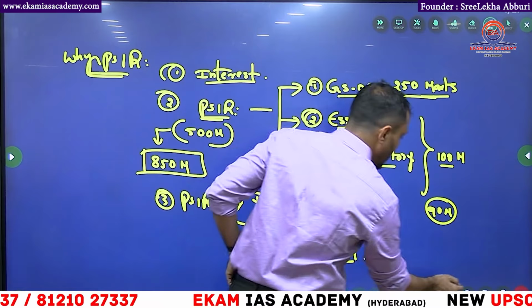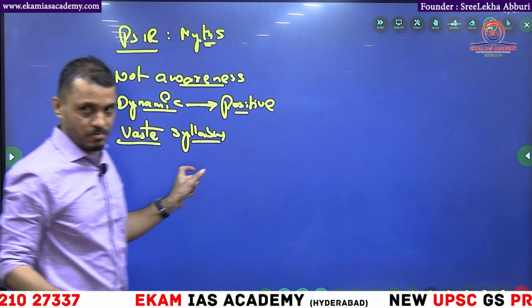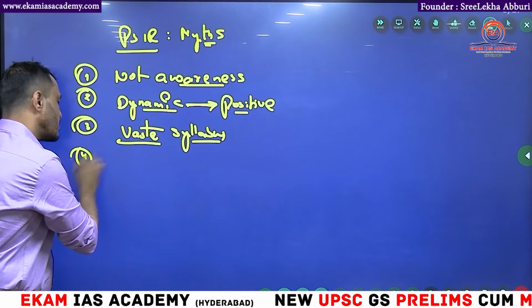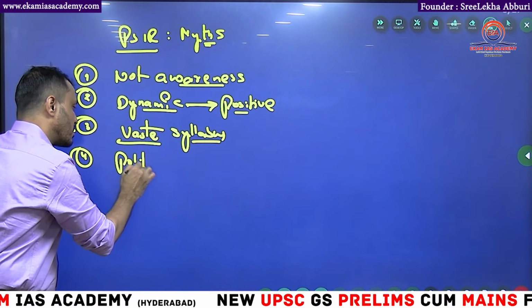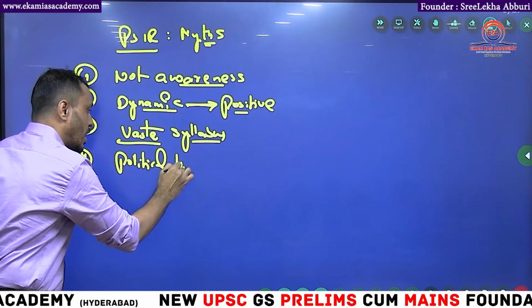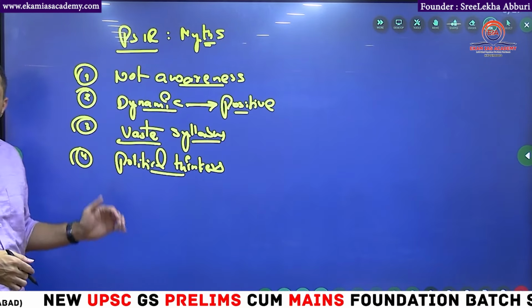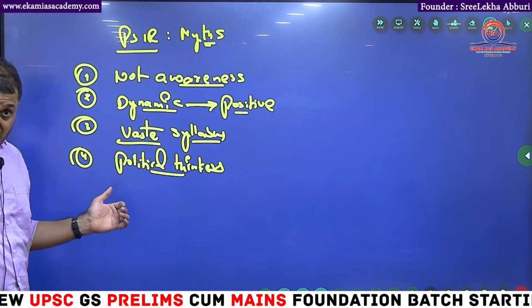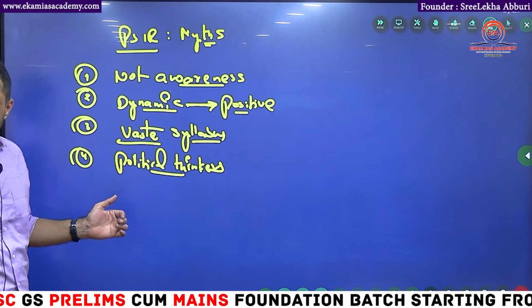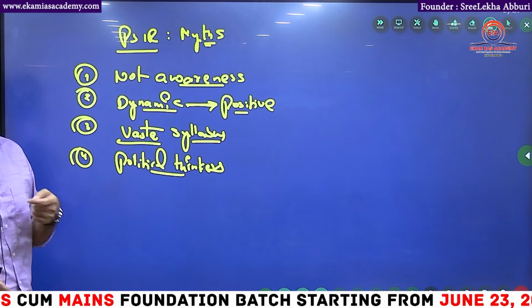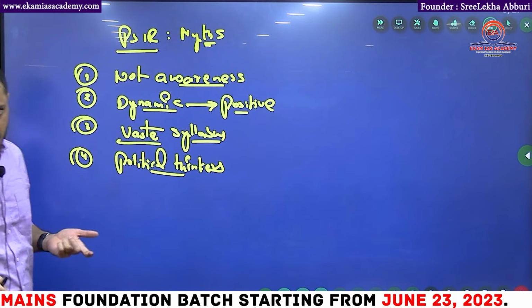That is the main idea. That is the reason most of the people are going for this PSAR, like the data I showed you. And the fourth one is political thinkers. Political thinkers are hard to understand. What they said centuries back is still valid now, which means they said something very valid. The only thing is it's all about teaching, how you are learning.